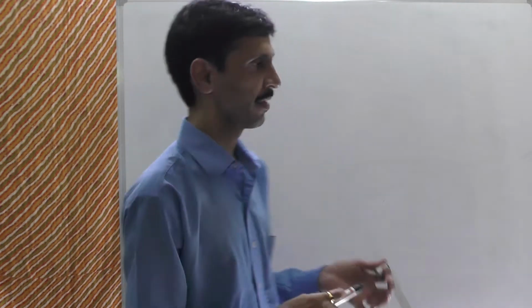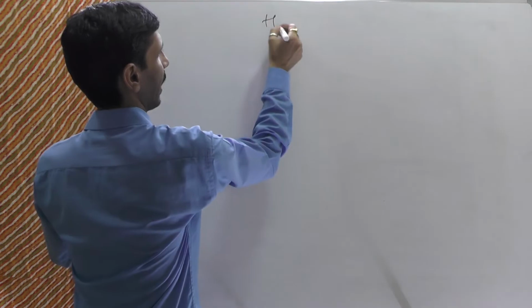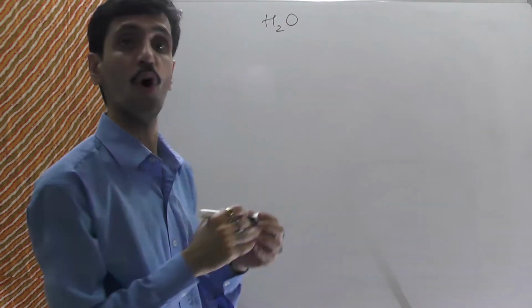I had told you the introduction part, that is about SALC, and then we discussed the beryllium hydride molecule. So in this video, we are going to continue with the same chapter, and that is about the bonding in the water molecule. So we begin with the bonding in the water molecule, that is H2O.